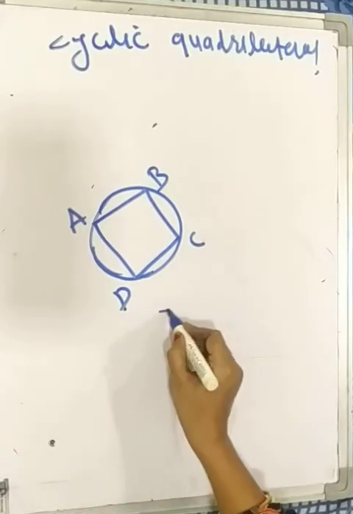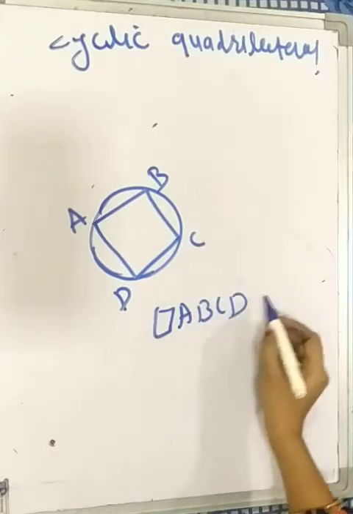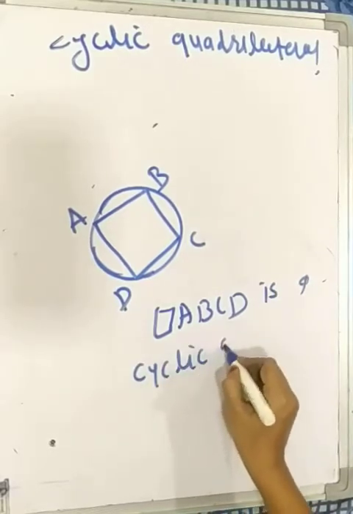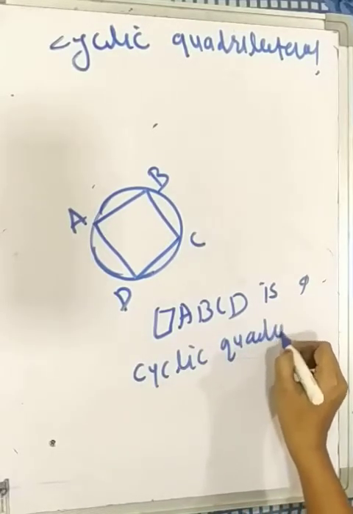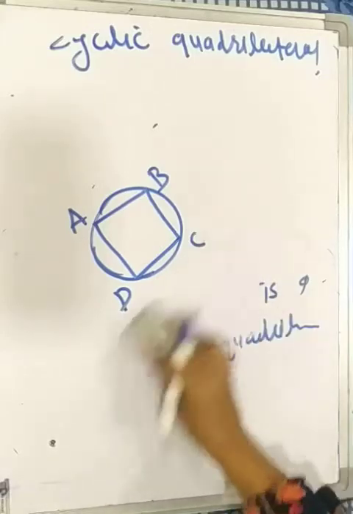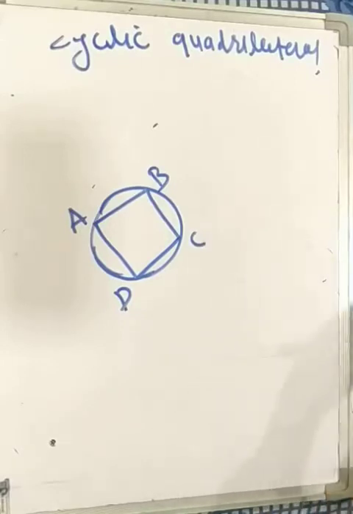ABCD is a cyclic quadrilateral. All four vertices A, B, C and D lie on a circle. Then the theorem of cyclic quadrilateral: opposite angles of a cyclic quadrilateral are supplementary.